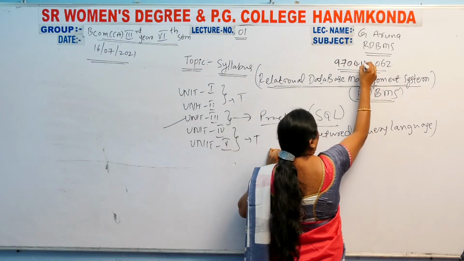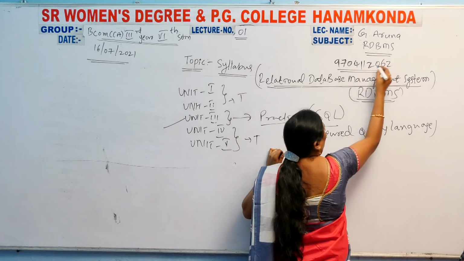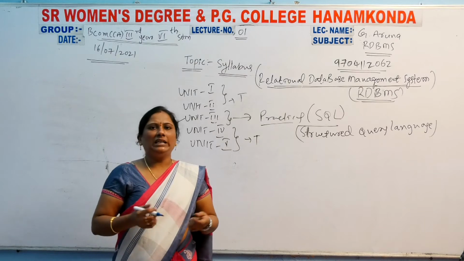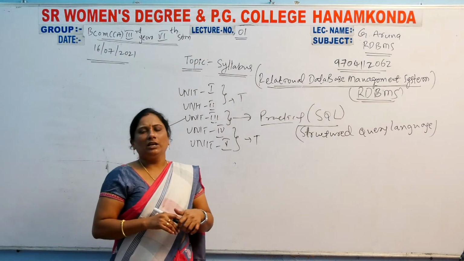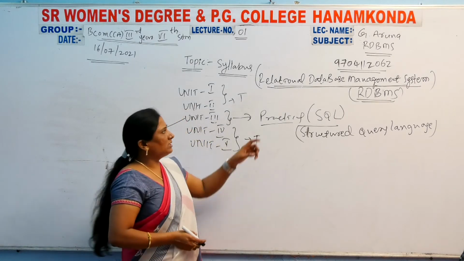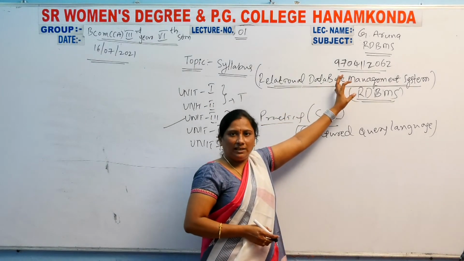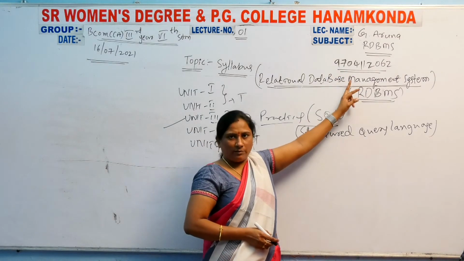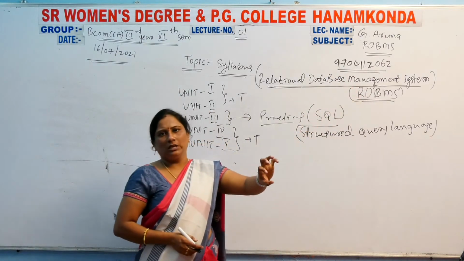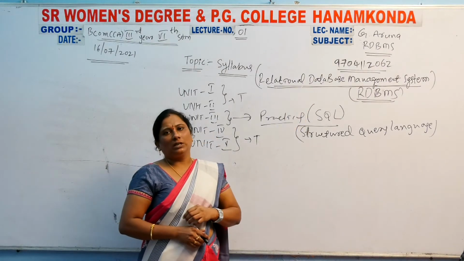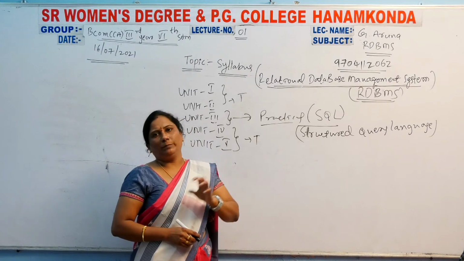If you have any doubts, contact this number. Chat with me personally, or in our group also. Note down this number. If you have any doubts, you contact me or message me.